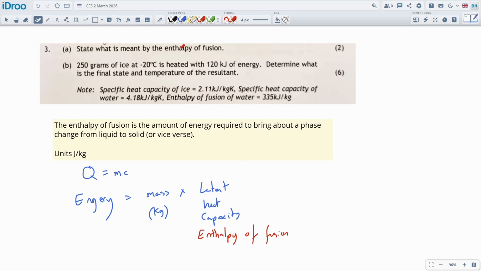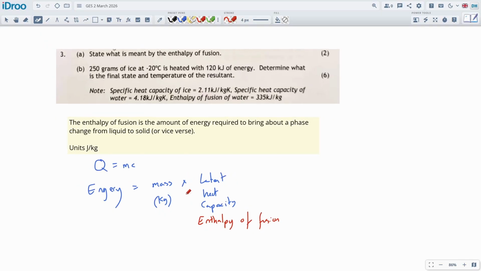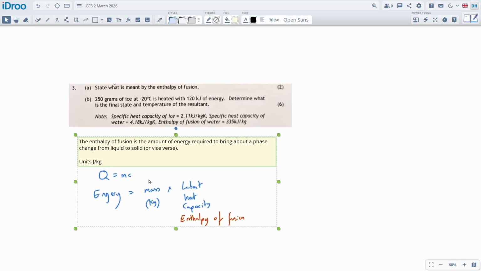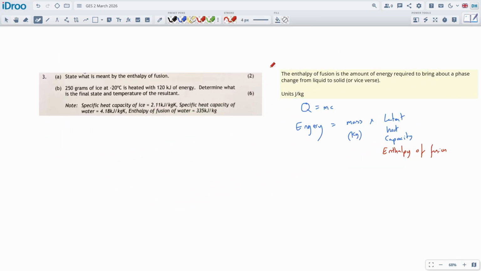That's strange, because isn't it specific enthalpy of fusion because it's per kilogram? Not sure. No. Joules per kilogram. Yeah, enthalpy of fusion. Isn't that specific enthalpy? Anyway. Like I said, too much. I should just stick to the single sentence, which will get you 1 mark, really, or maybe the 2 marks. You don't really need all this other stuff. I was just putting a little bit extra on, and maybe I shouldn't have. Keep it simple. Okay, that was part A.